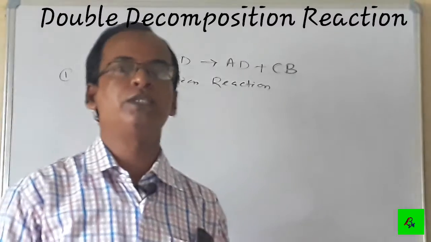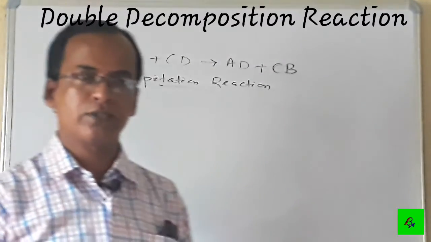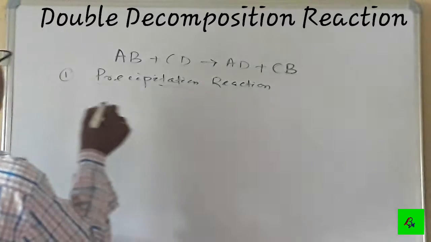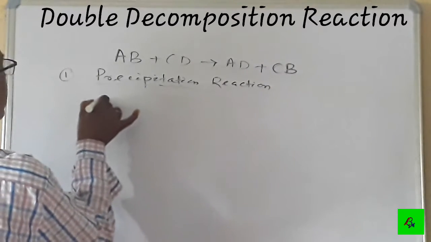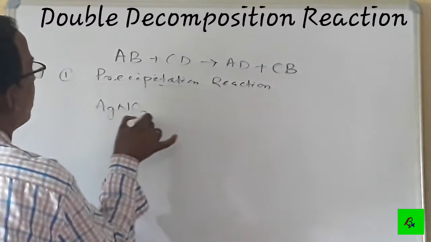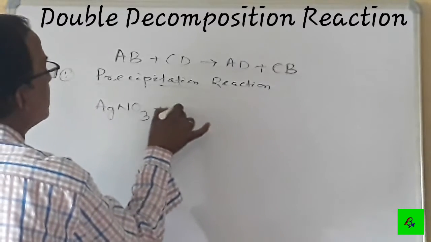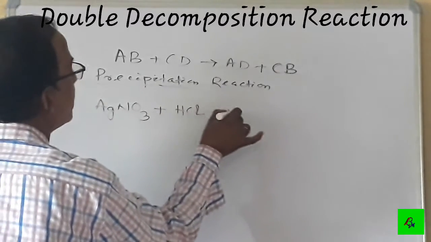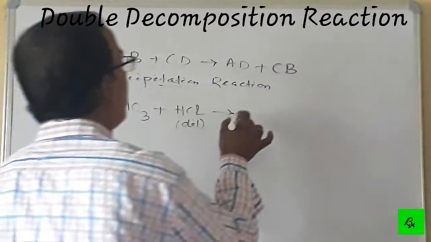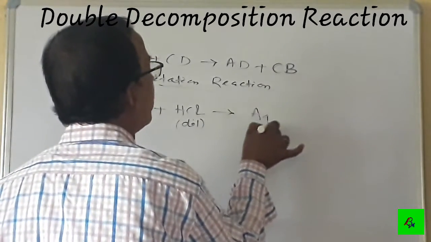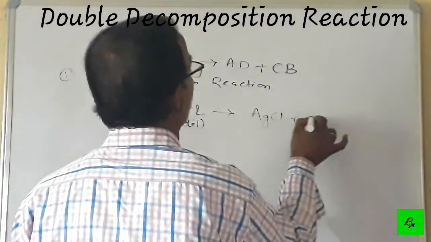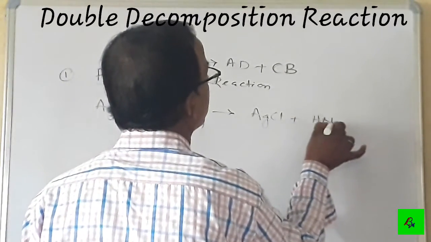This type of reaction is called precipitation reaction. As for example, if we take silver nitrate AgNO3 solution plus HCl, dilute HCl is added to it, it will form silver chloride plus HNO3.